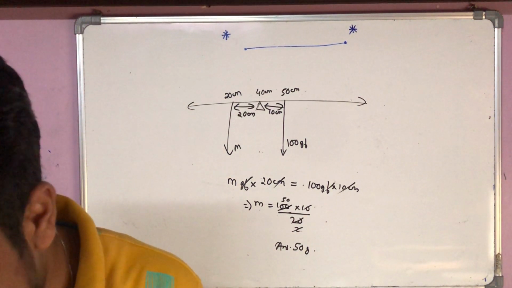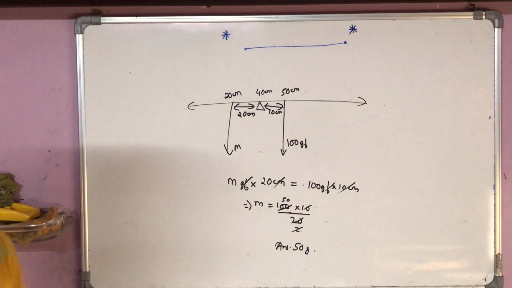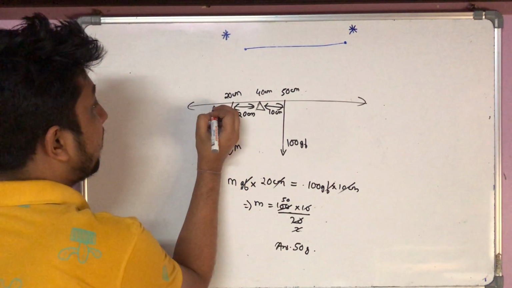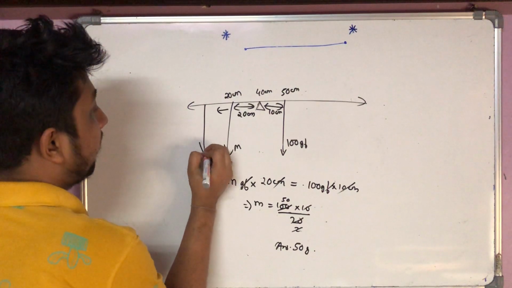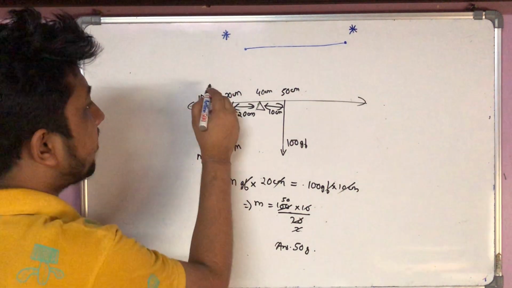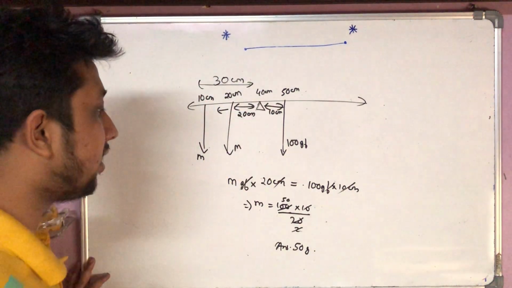Part 2. To which side the rule will tilt if the mass m is moved to the mark 10 centimeter? Now if the mass m is moved to the 10 centimeter mark, then the distance from the pivot increases to 30 centimeters because the pivot is at 40 centimeter.